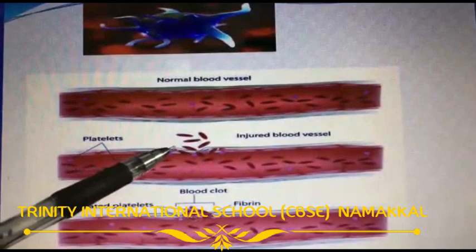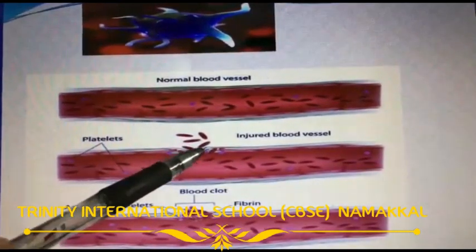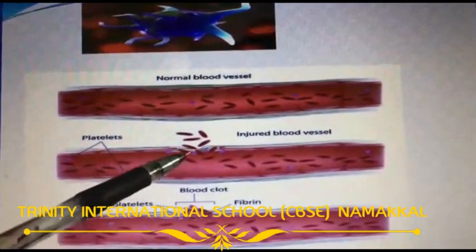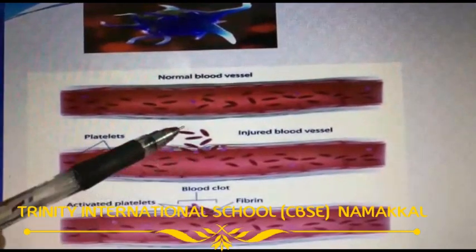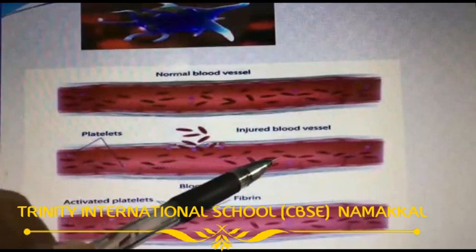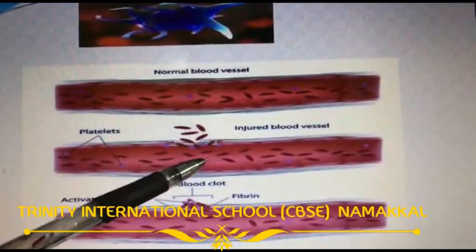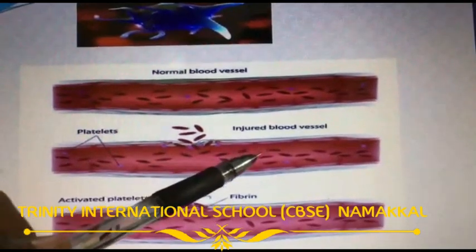When there is an injury in the blood vessel, suddenly what happens? There is bleeding. So what will happen inside the blood vessel? Pressure will reduce. The reduced pressure will affect the pumping system.